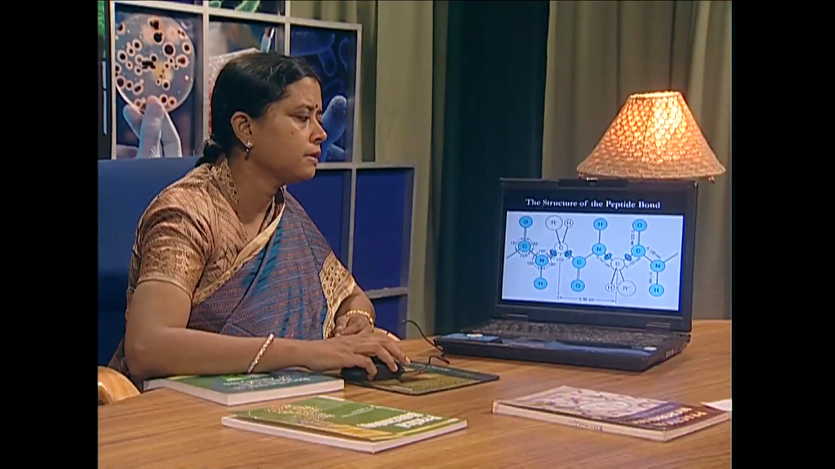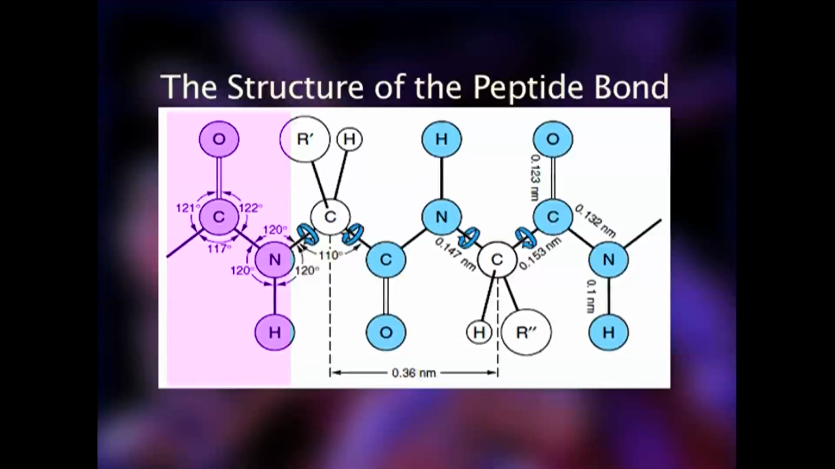This is the structure of the peptide bond. The peptide linkage is partially double bond in character, that is the CN bond, and this is evident from the bond length. The CN bond is in between a pure single bond and a pure double bond. Other single bonds present are important for maintaining the structure. These are the C alpha C bond and the C alpha N bond. These are pure single bonds and they are free to rotate.